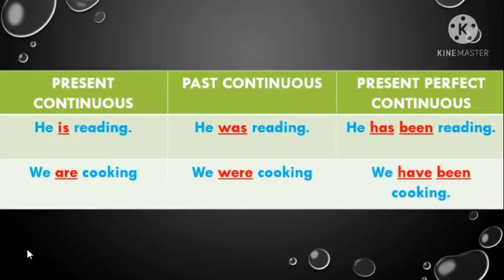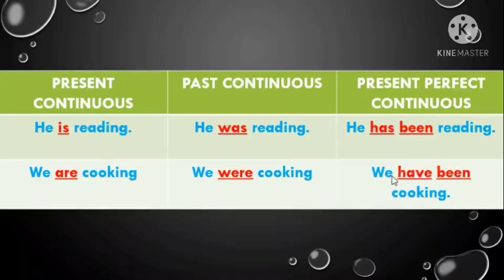We are cooking. Now here you see we is plural. It's a plural pronoun, right? We refers to more than one person. So we have used here are. We are cooking. Now when we change this sentence into past continuous, we will write we were cooking. Were is used for plural pronoun. Okay? And for the present perfect continuous, we have to write we have been cooking. Have is used for plural pronoun.